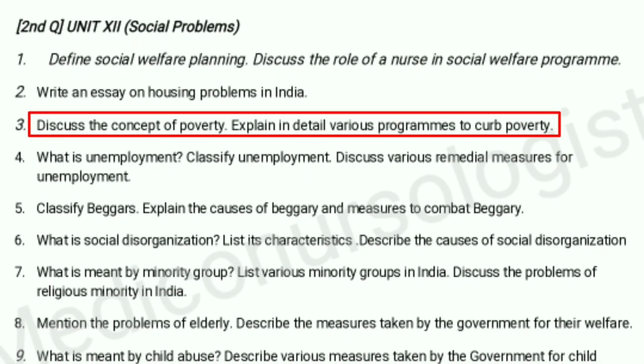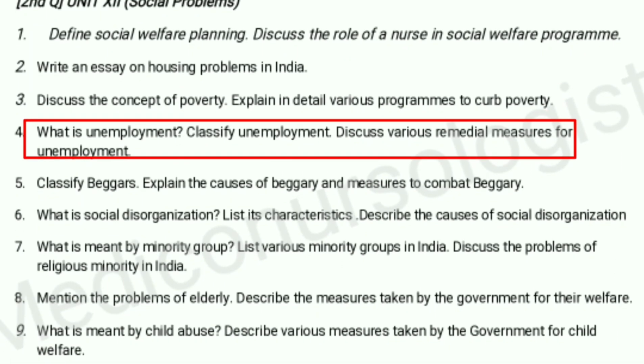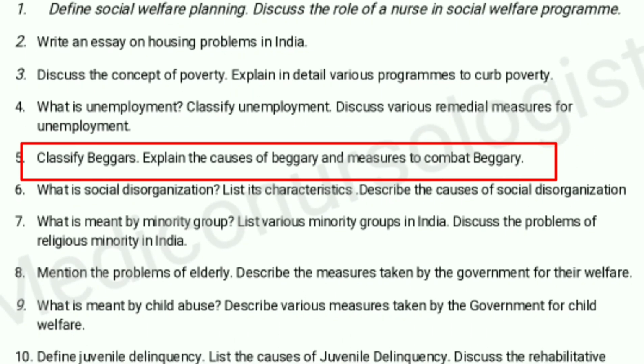Discuss the concept of poverty, explain in detail various programs to curb poverty. Classify unemployment, discuss various remedial measures for unemployment. Classify beggars, explain the causes of begging, measures to combat begging.